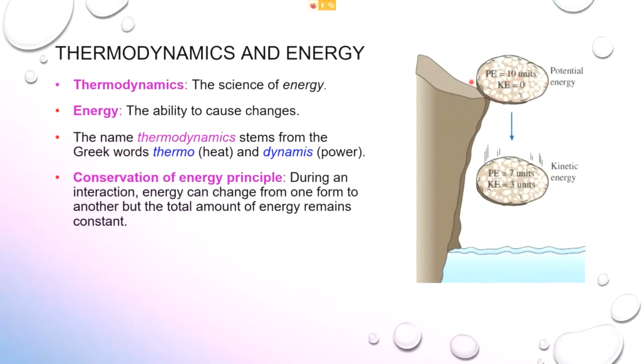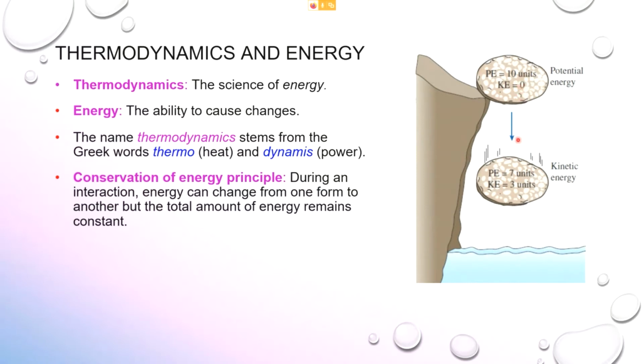This 10 units is the potential energy, and we know that potential energy is based on the vertical height, the vertical position of the object above sea level. So you might have 10 units of potential energy. But initially, this object does not move, so it has 0 kinetic energy.